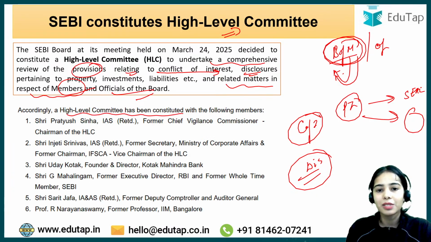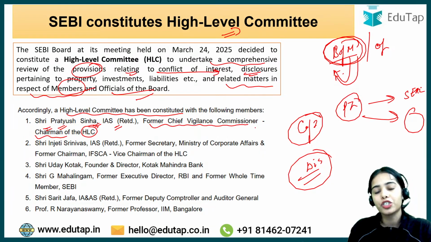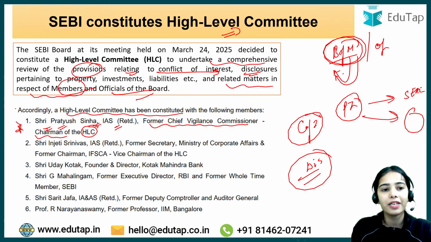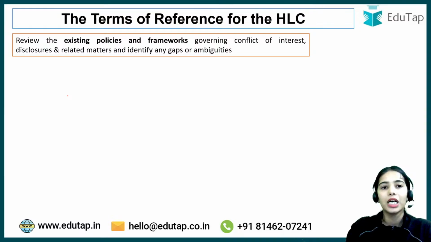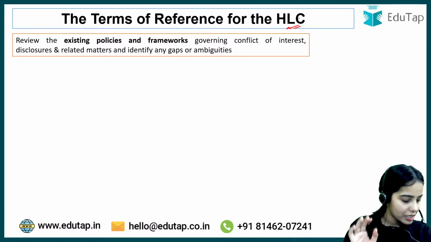Now, a high level committee has been constituted, and the chairman of the high level committee is Shri Pratyush Sinha, the retired IAS, former Chief Vigilance Commissioner. So you can understand that the high level committee has been constituted. Now, what are the terms of reference for the high level committee? In which areas will the high level committee provide recommendations?